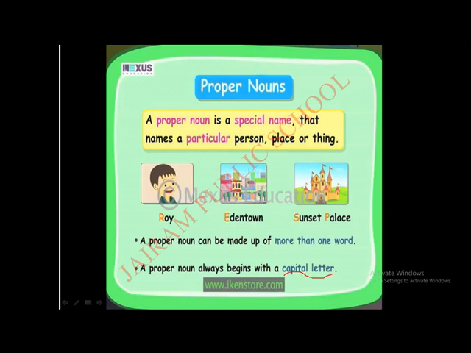A proper noun always begins with a capital letter. Yes, see here. R is capital. E is capital. S is capital. So it starts with the capital letter. So this is called a proper noun. Do you all understand what is a common noun and proper noun? Yes, very easily we can identify what is a common noun and what is a proper noun. Okay, children?